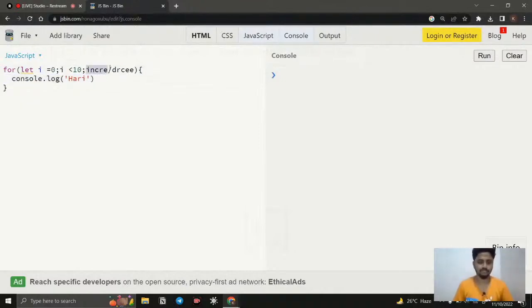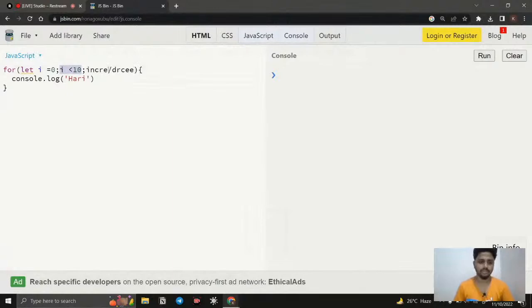Then what about the increment and decrement? I have already spoken about this. When you are creating a loop, you need to create a finite loop, not an infinite loop. At some point of time we need to stop that loop, so the increment and decrement operator is helpful for us. If I increase the value, then at the 10th value it is going to stop, because 10 is not less than 10, so the condition is false.